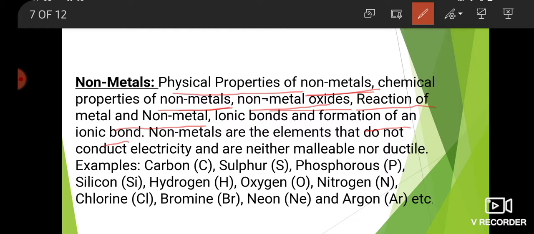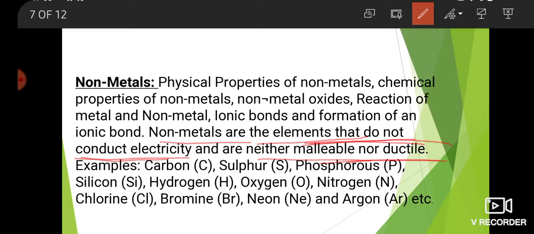Here, definition of non-metals. Non-metals are the elements that do not conduct electricity and are neither malleable nor ductile.